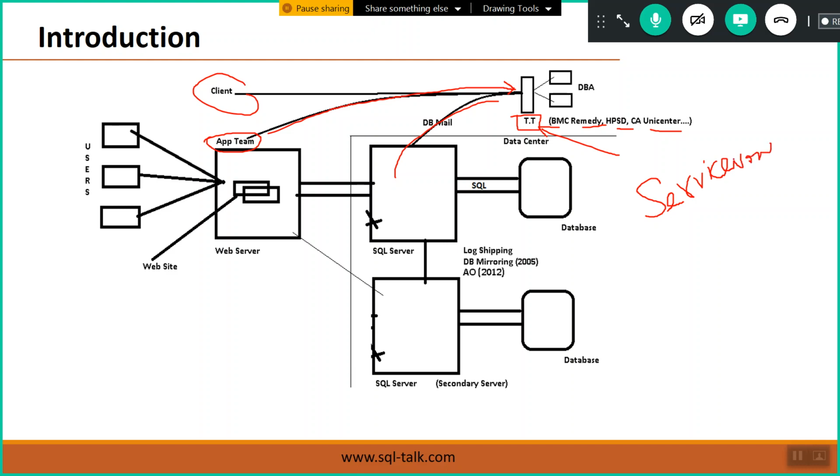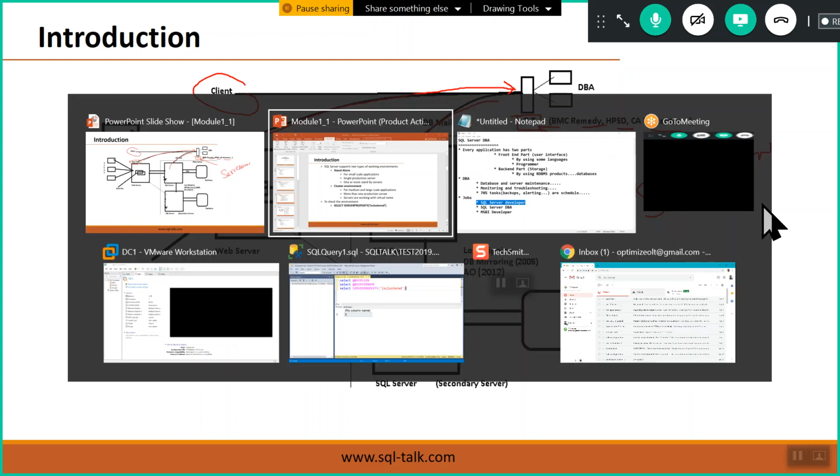So ServiceNow, just remember why: whenever a team is there, say a 10-member DBA team, how do we know who is handling which ticket? That's why, remember, ticketing tools are compulsory for us. Through ticketing tools we can check how many pending tickets are there, who is working on which ticket, everything we can see here. So that is how we get the email notifications from different locations.